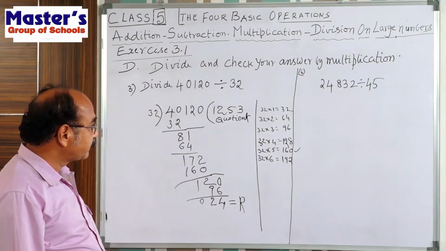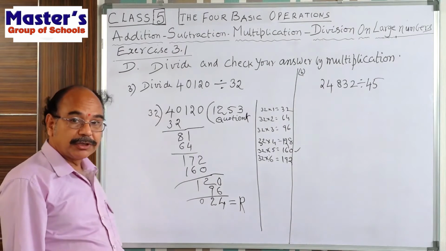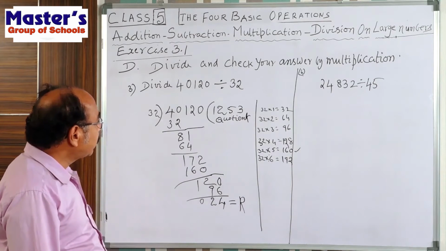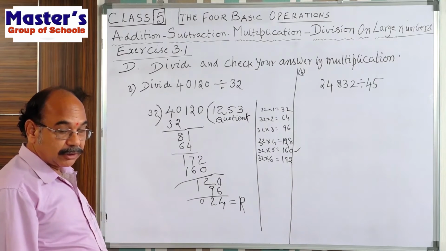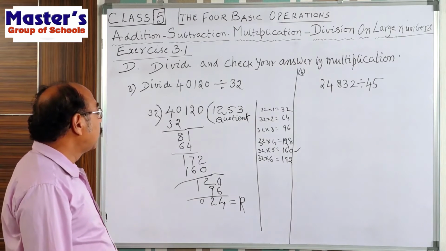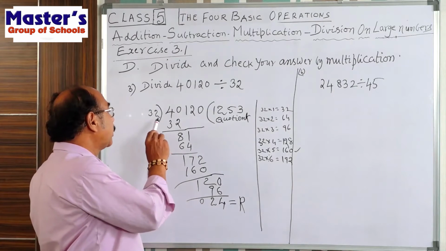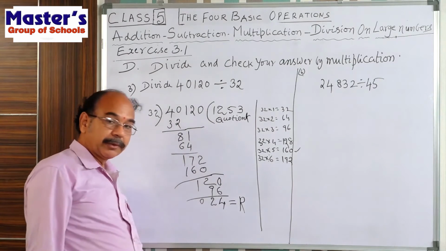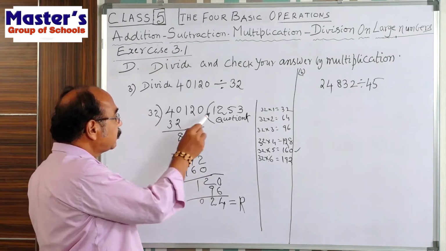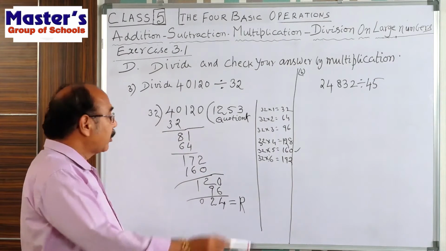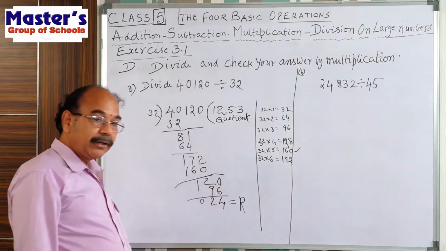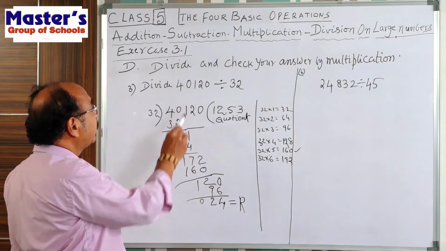Okay, children. If you want to check your division work, what should you do? Multiply the divisor and the quotient, and add the remainder. Then you will get the dividend.